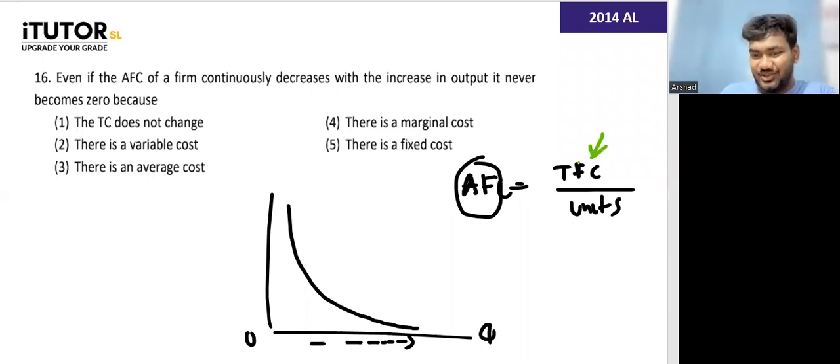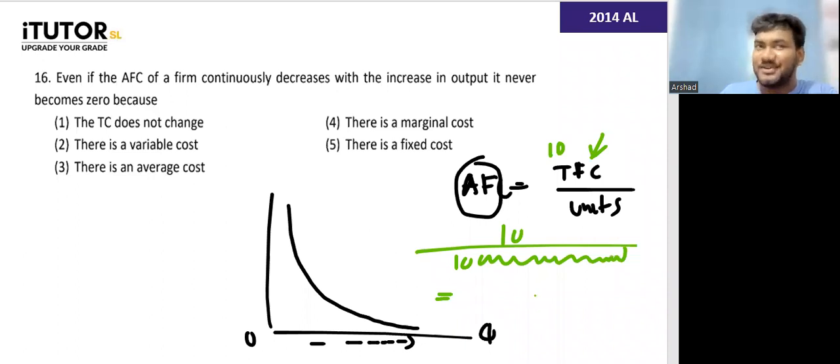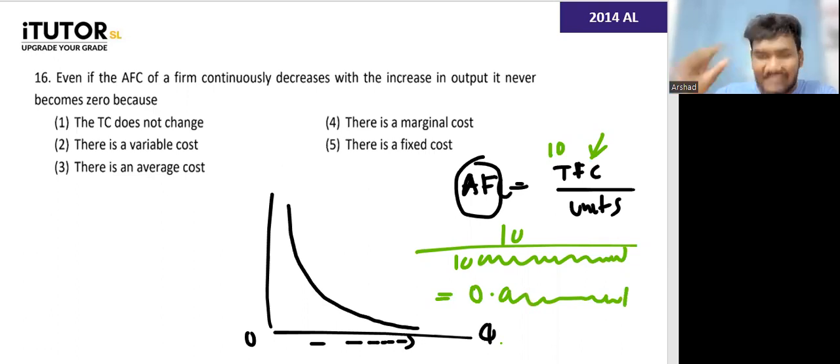So let's say fixed cost is 10 rupees. Even if you produce, let's say, 100 million units, 100 million with lots of zeros, your AFC will still not be zero. It will be 0.0000000 something one. So why does your average fixed cost never become zero? Because there is always a fixed cost.